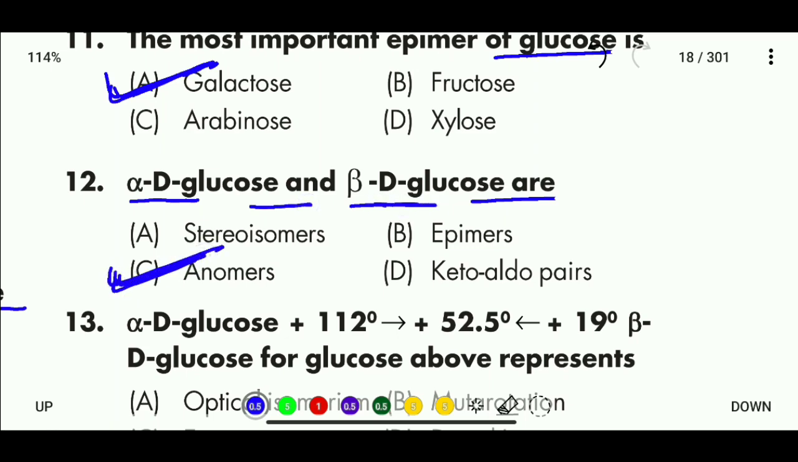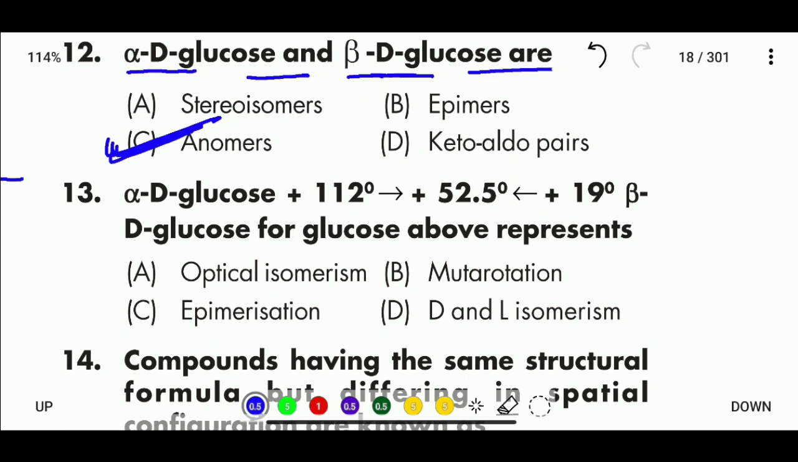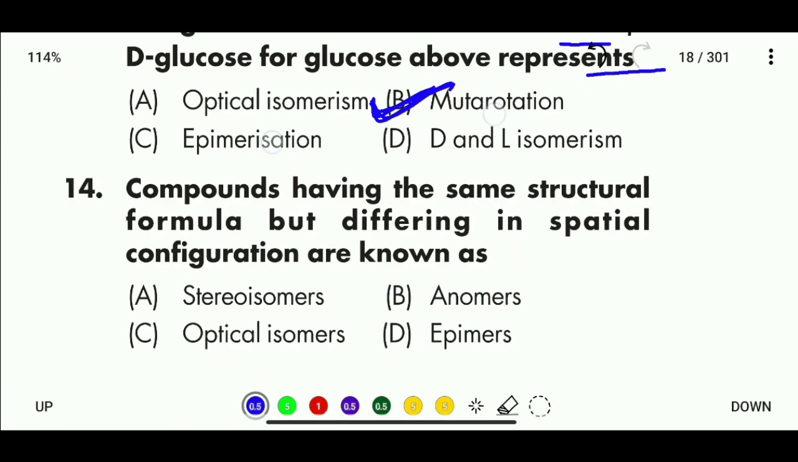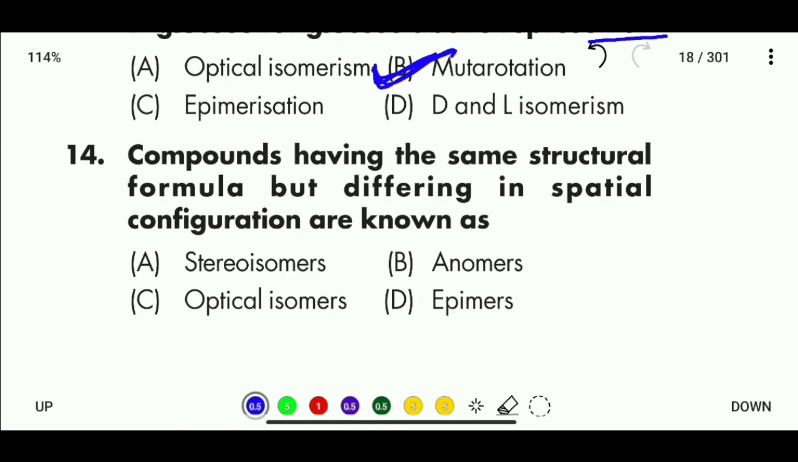Question number 13. Alpha D glucose plus 112 degrees, plus 52.5 degrees, plus 19 degrees beta D glucose. This for glucose above represents optical isomerism, mutarotation, epimerization, or D and L isomerism. So here the correct answer for question number 13 is mutarotation.